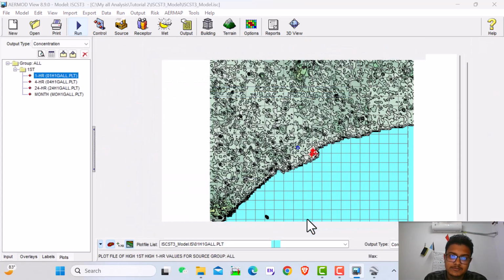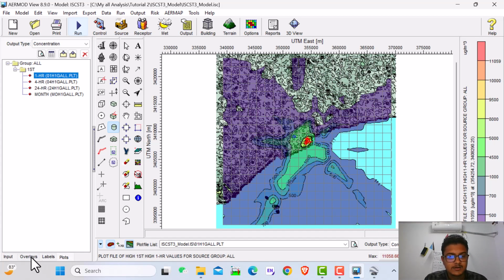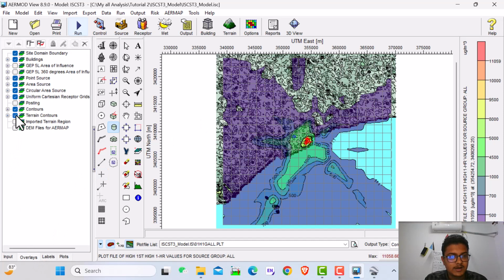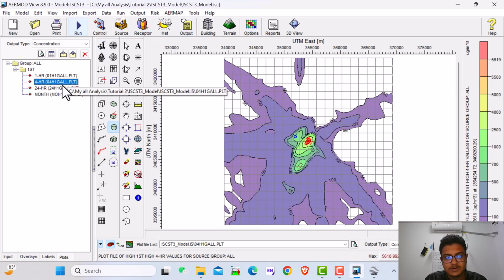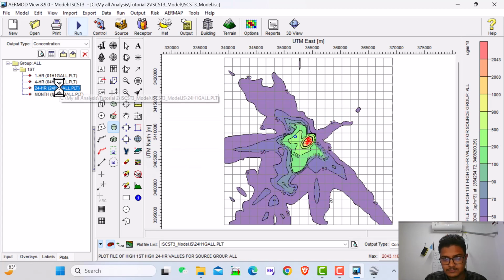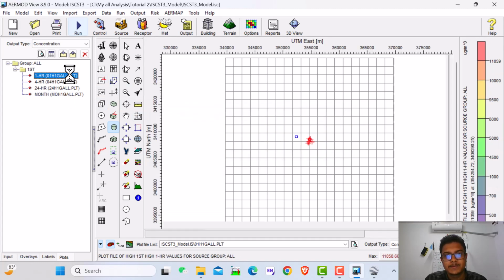Here we go to the overlays and untick the terrain, then we get a good image. In the first hour we see the highest concentration at 11,059 micrograms per cubic meter. For 4 hours it's half, then for 24 hours it's 2000, and monthly it's 832 micrograms per cubic meter.